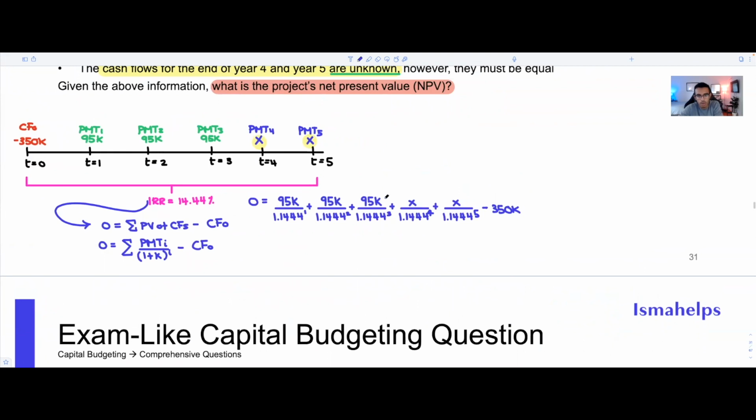So these are all the payments that we have. So we have payment 1, payment 2, payment 3, payment 4, and payment 5. And they're all being discounted at the IRR. Because we know that these cash flows, discounted at 14.44%, will yield us an NPV equal to 0. And notice how this is literally the present value of all your cash flows. And this is going to be your initial investment, such that we're able to solve for X. It's really as easy as that. Now, on an exam, do you have to do every single one of them one by one? Well, not necessarily. There's actually a tactic that you could use to make this simpler for you.